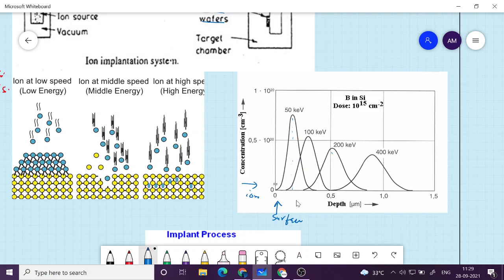So depending upon the depth, the impurity should be distributed where you want to make N-type and P-type. So you have a lot of control here. By controlling the energy and the species of ion, you can decide. This data is for boron in silicon. Similarly, arsenic in silicon will give you N-type. Boron in silicon will give you P-type.